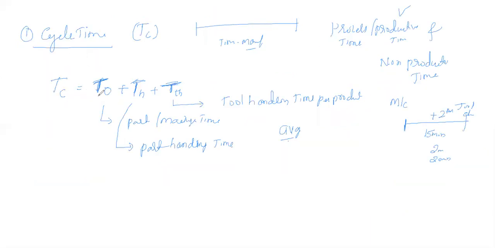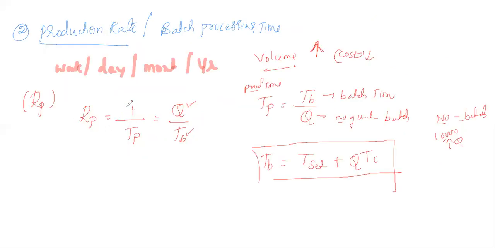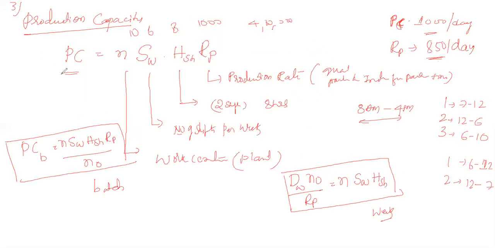Cycle time is equal to Q naught PH on the P of PH. And the production rate RP is equal to 1 by TP or Q by TB. So TB is equal to setup time plus Q into TC. This is the production capacity: PC is equal to n into S into W, that is the number of shifts per week and number of hours per shift, and the production rate. It is for the batch time and this is for the week.